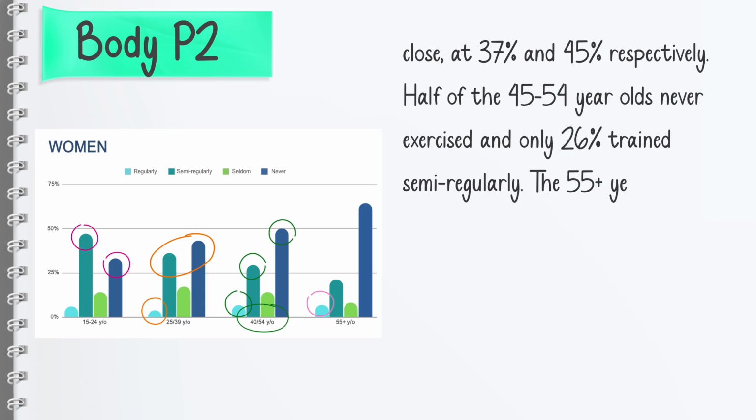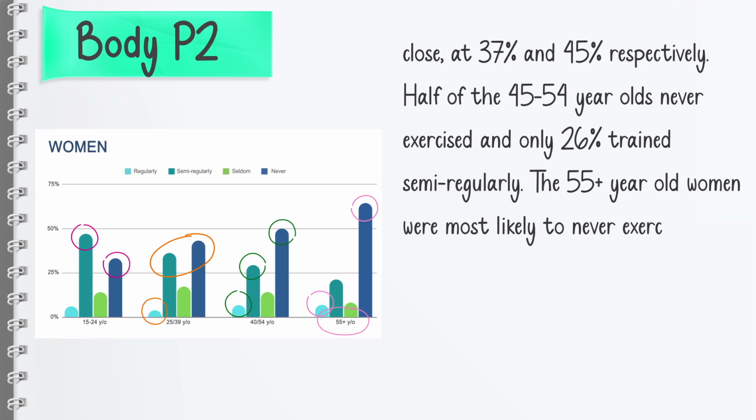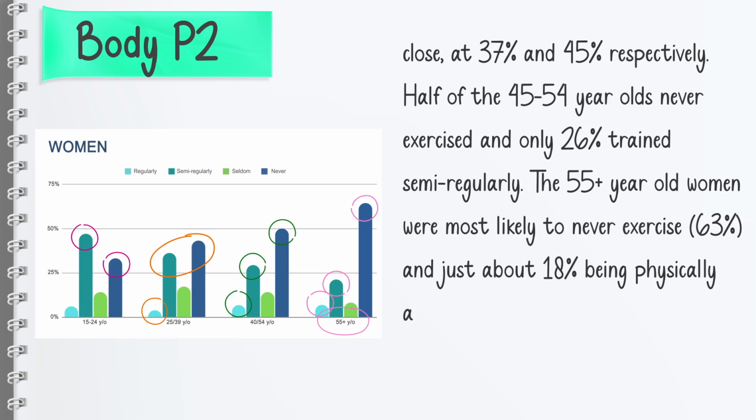Now, the last age group, which is 55 plus year olds: the 55 plus year old women were most likely to never exercise, and that was 36%. So we have to write this data in the parentheses, and just about 18% being physically active semi-regularly.